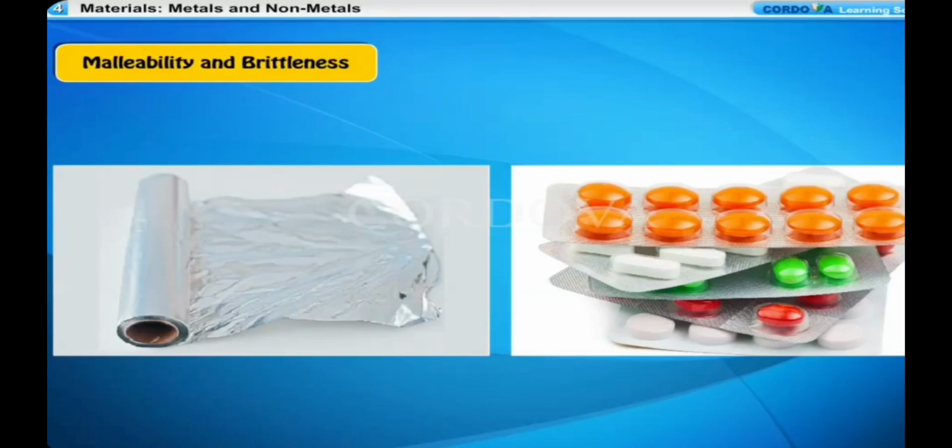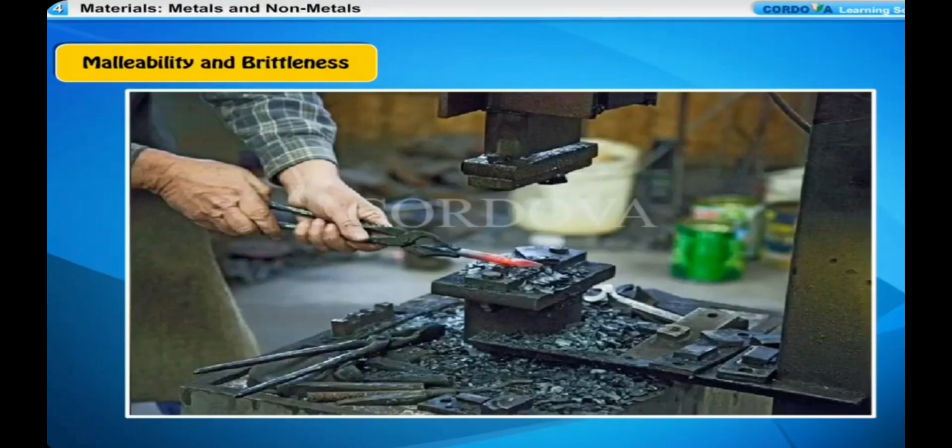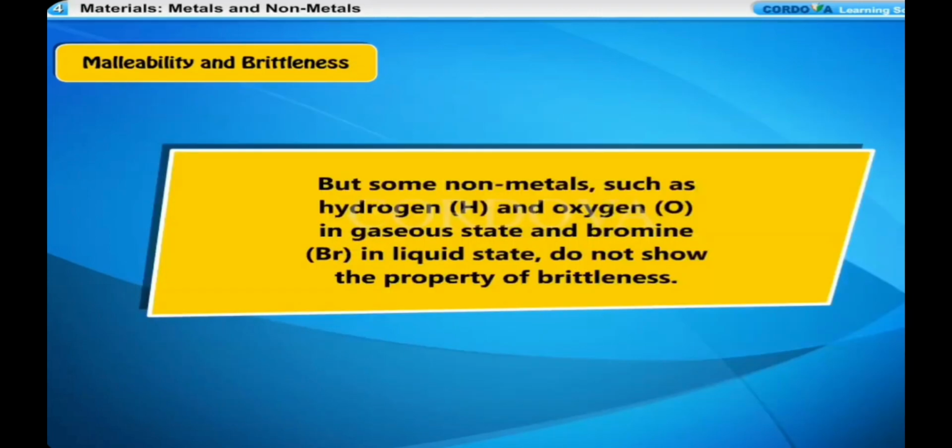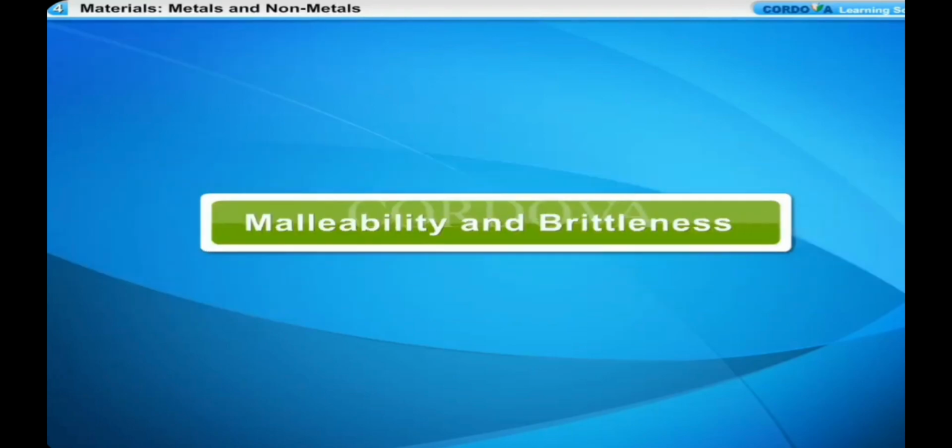However, zinc metal breaks into pieces on hammering, so zinc is brittle in nature. Non-metals are non-malleable as they cannot be beaten into thin sheets on hammering. Rather, they break up into small pieces. The property due to which non-metals, if in solid state, break up into pieces on hammering is called brittleness. Non-metals are generally brittle. For example, sulphur and coal break up into small pieces on hammering, but some non-metals such as hydrogen, H, and oxygen, O, in gaseous state and bromine, Br, in liquid state do not show the property of brittleness.